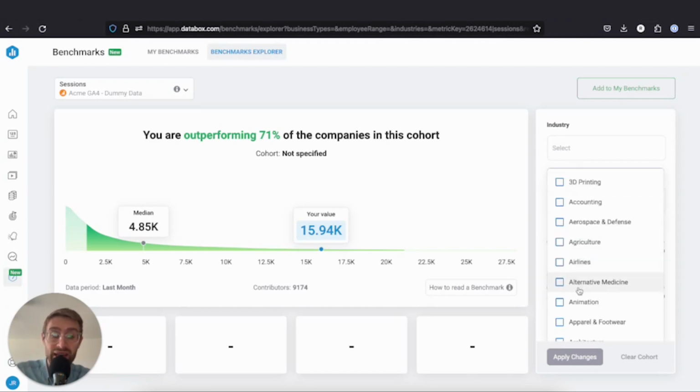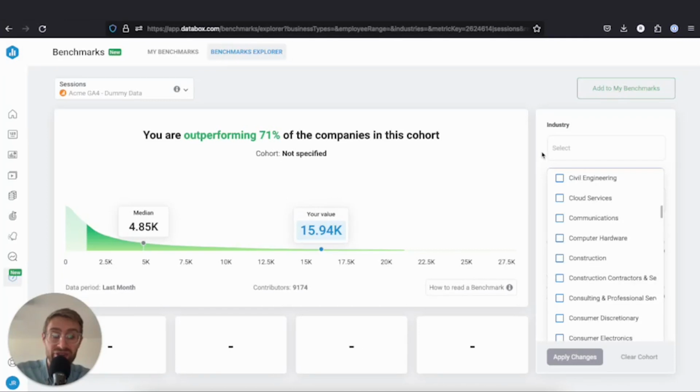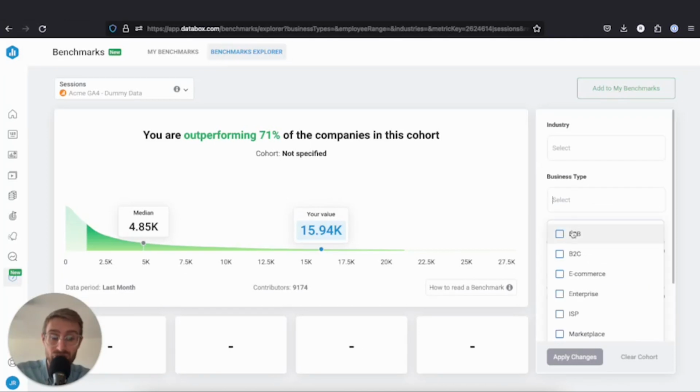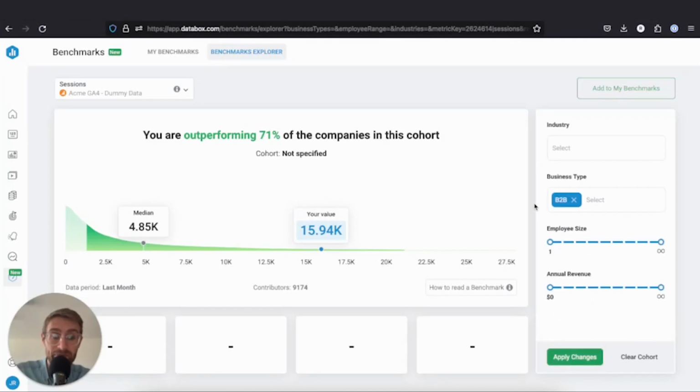So we can select an industry here. We could scroll down and browse these different industries, or we could do business type. So in my case, maybe I want to do B2B. And I don't necessarily want to compare myself against enterprise or things like that. So let's take the employee size up to 1,000. And then let's just let the revenue be what it is, but we'll keep the employee size at 1,000.